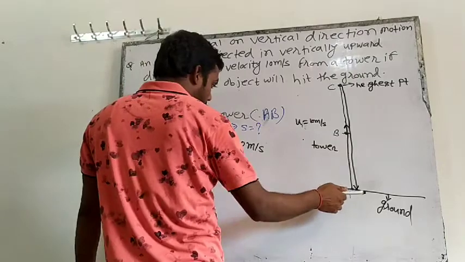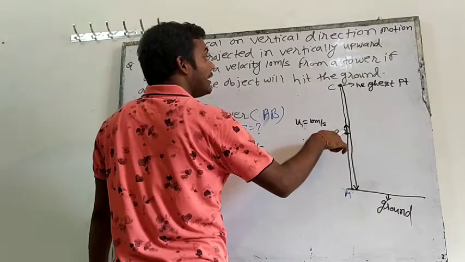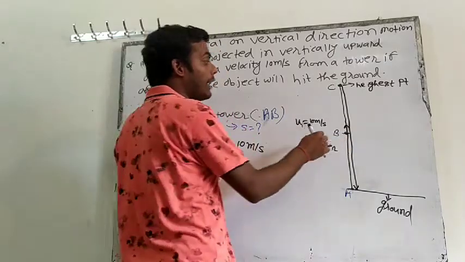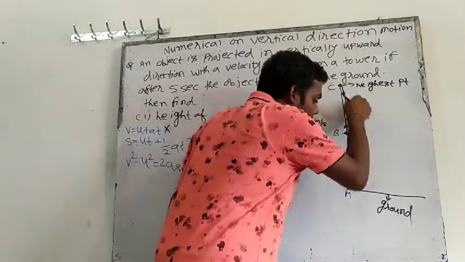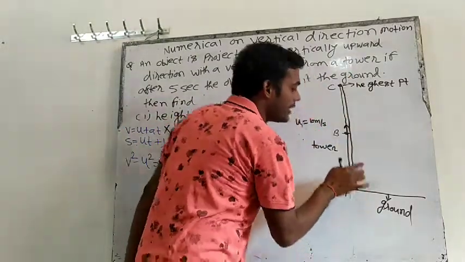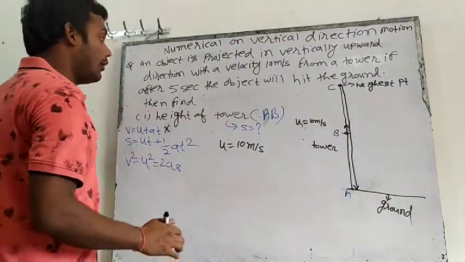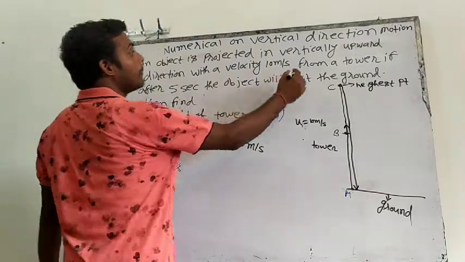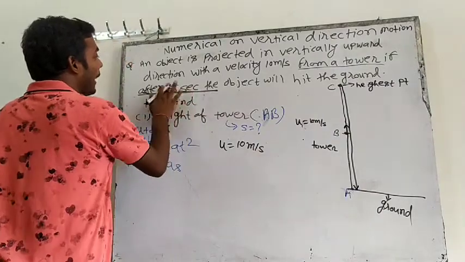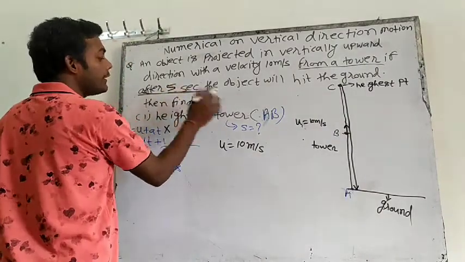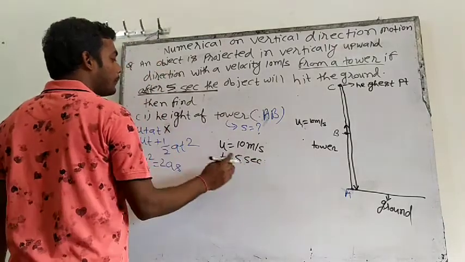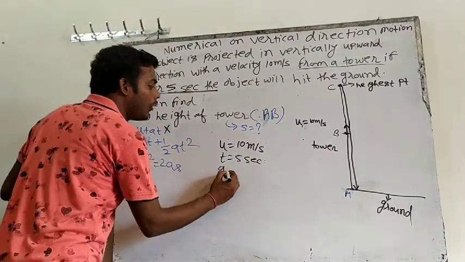How much time does it take when it goes from B to C and again comes back to A? How will the object go first? B to C, and then it will come back from C to A. First it will go from B to C, then it will come from C to A. So how much time does it take from the tower? After 5 seconds the object is hitting the ground. So time is given as 5 seconds. So we know U, we know T, we know A also.